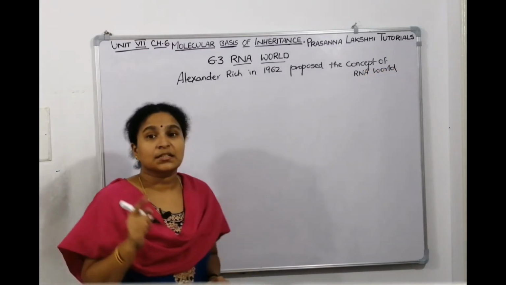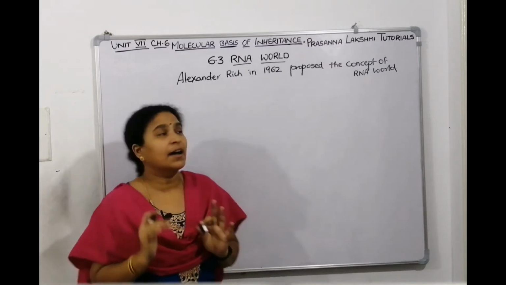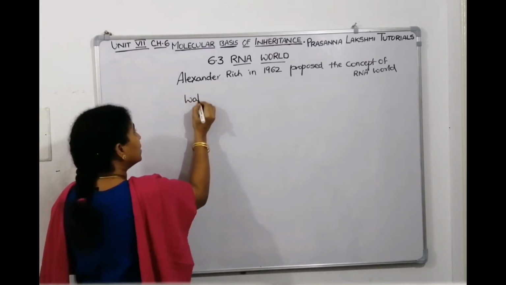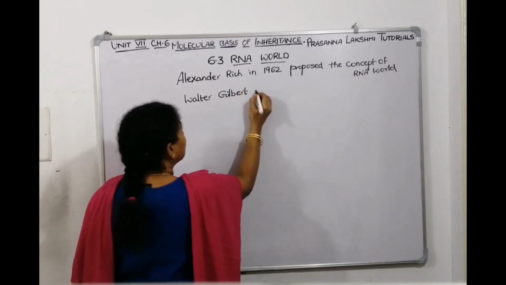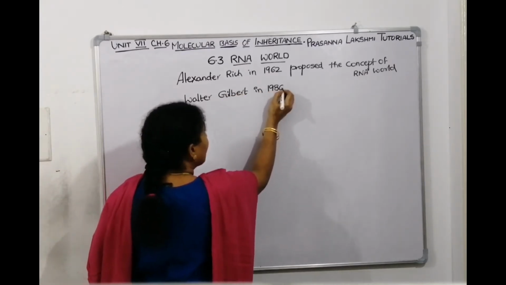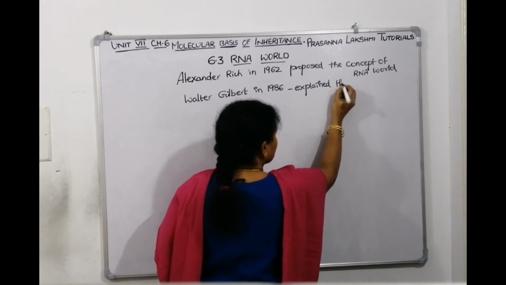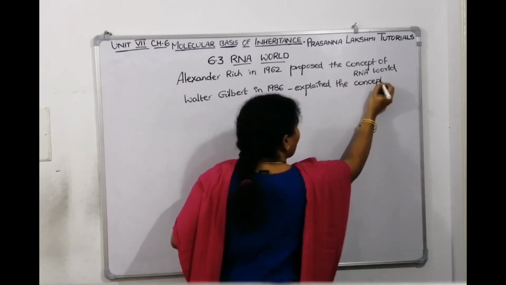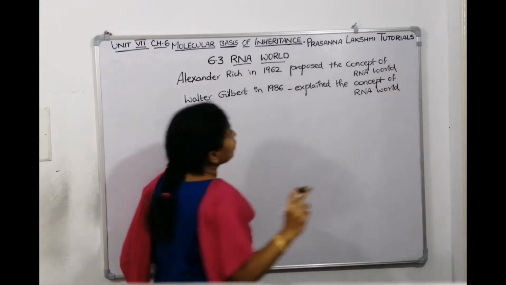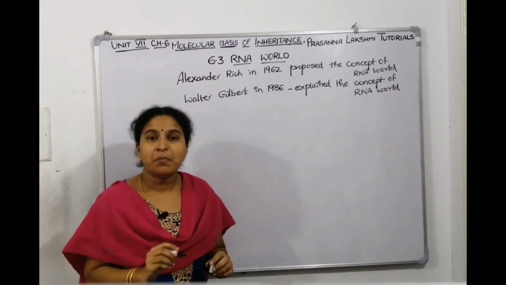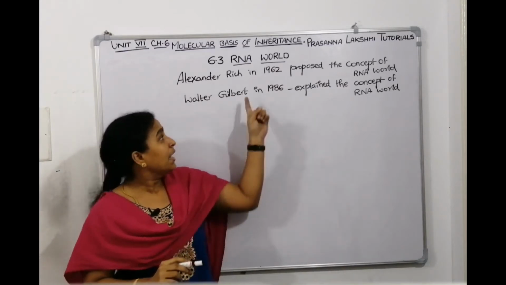Whereas the next scientist, Walter Gilbert, in 1986, he explained the concept of RNA world. Who proposed the concept of RNA world? Alexander Rich. When did he propose? 1962. Who explained the concept of RNA world? Walter Gilbert. When? In 1986.